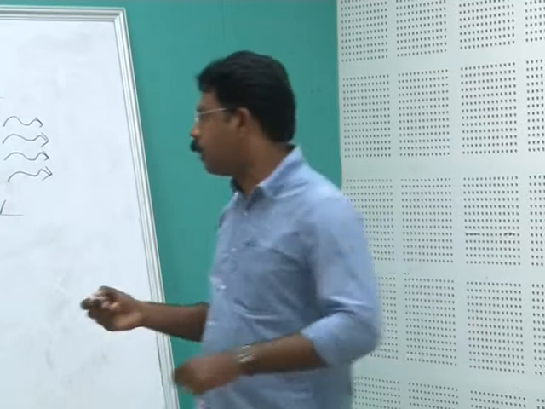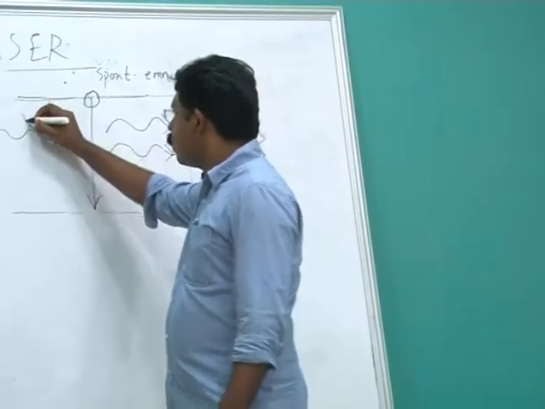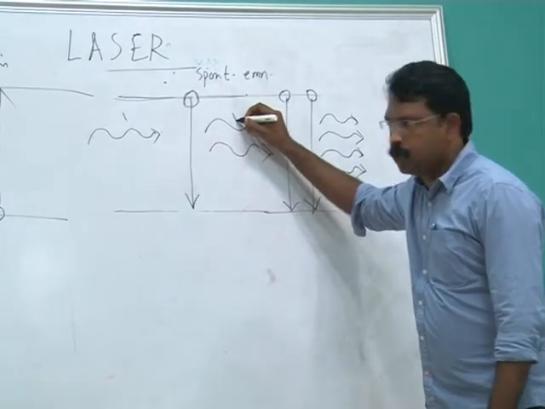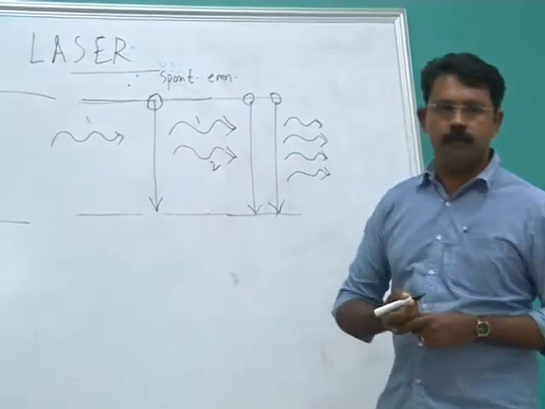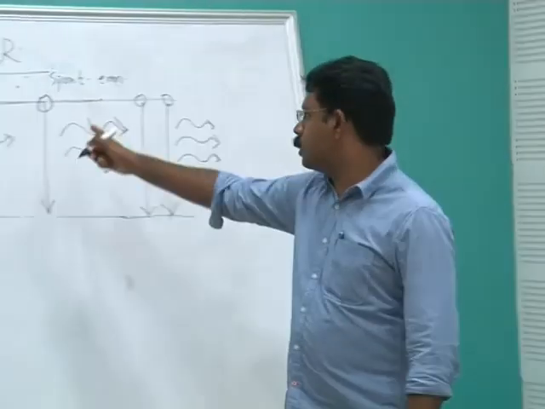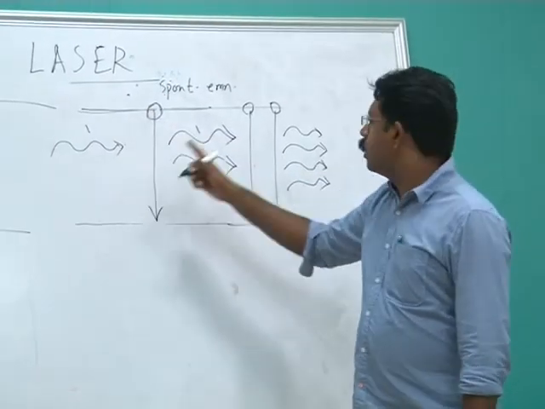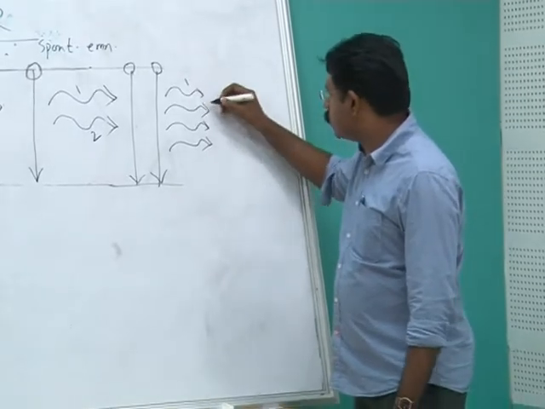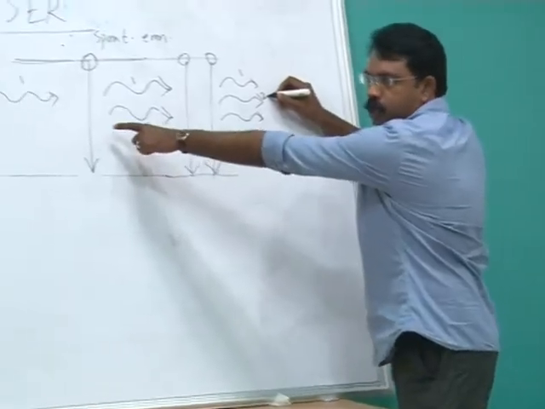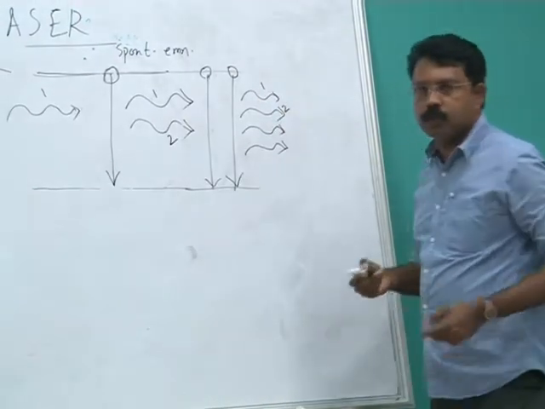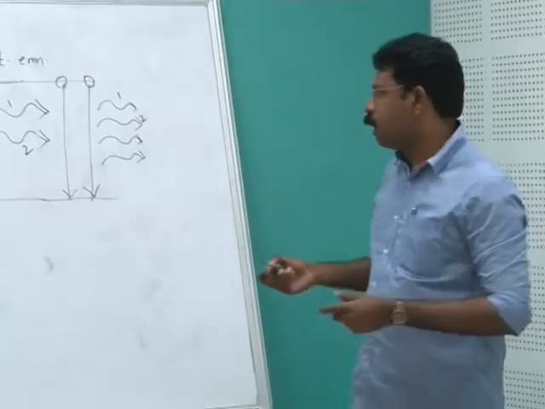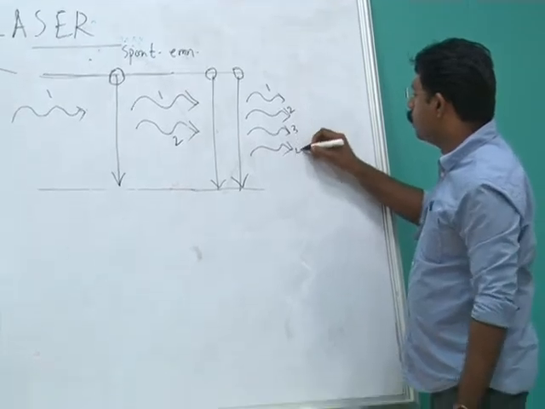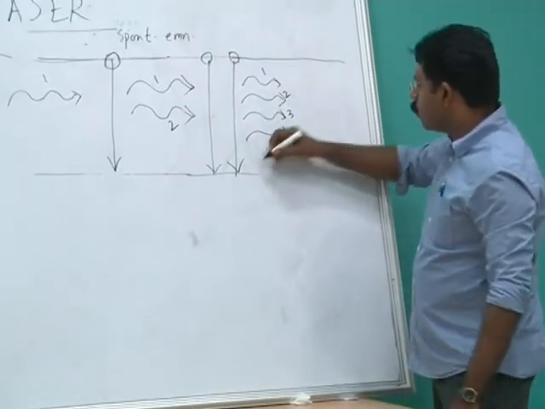So if I number, I can number like this. I am using the first photon here, number 1 photon. The same photon is appearing here, 1, right? Where is 2 coming from? 2 is coming from this transition, right? Then 1, 2. If I mark these photons, I can write the first photon, the second photon which is coming from here. Where are the third one and fourth one coming from? The third and fourth are coming from these transitions. That is number 3 and number 4. These photons are also traveling like this.